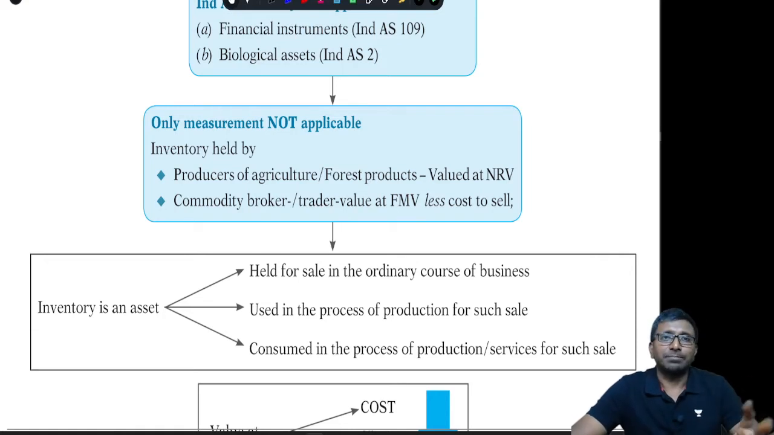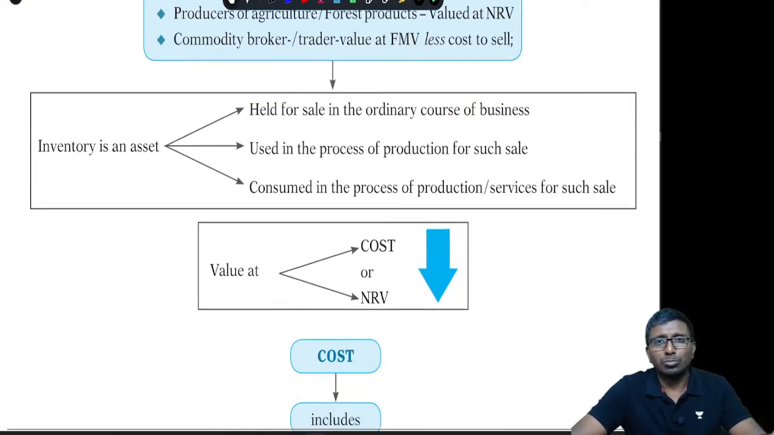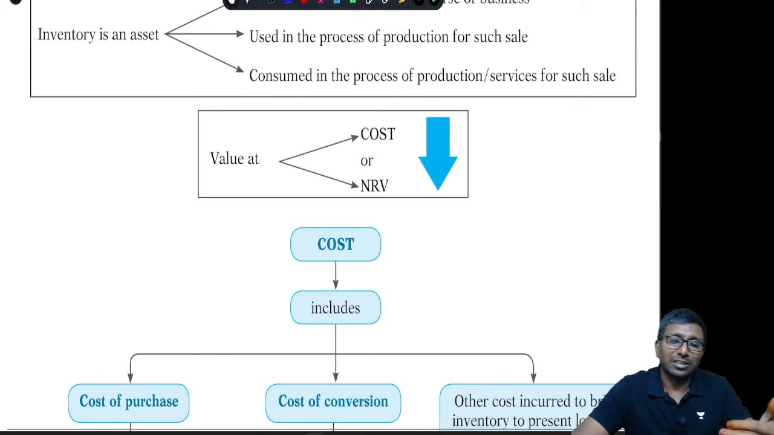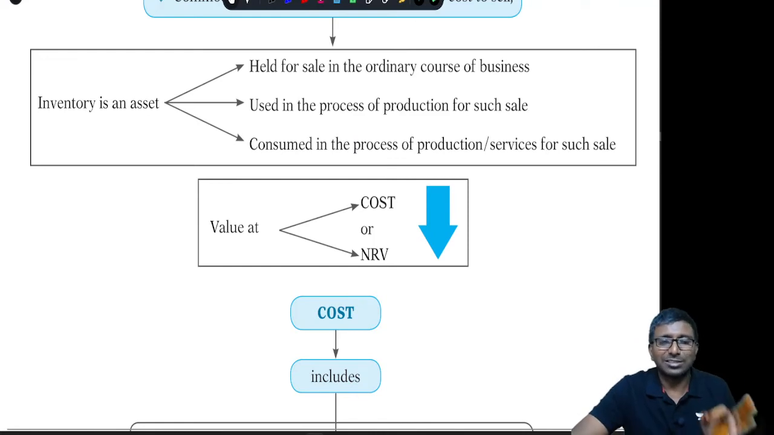Next, what is inventory? Inventory is an asset which is held for sale in the ordinary course of business, or which is used in the process of production, or which is consumed in the process of production. Held for sale means finished goods; consumed in the process of production means obviously raw material and work in progress; and used means spare parts and packing material, and many other items will come here. How do you measure? That is at cost or NRV, whichever is lower.